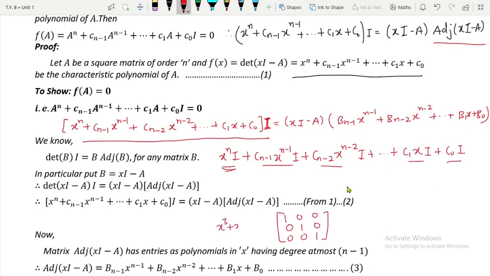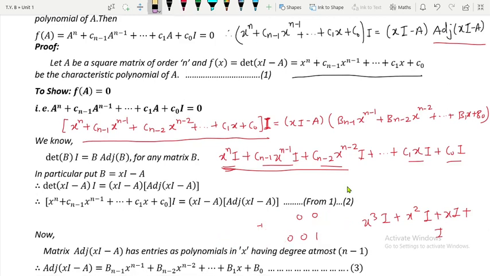So x cube plus x square plus x plus 1. I'll take it somewhat like this. And what we have done now, we have represented this matrix as x cube I plus x square I plus xI plus I. That is what I have done here. Okay, fine.